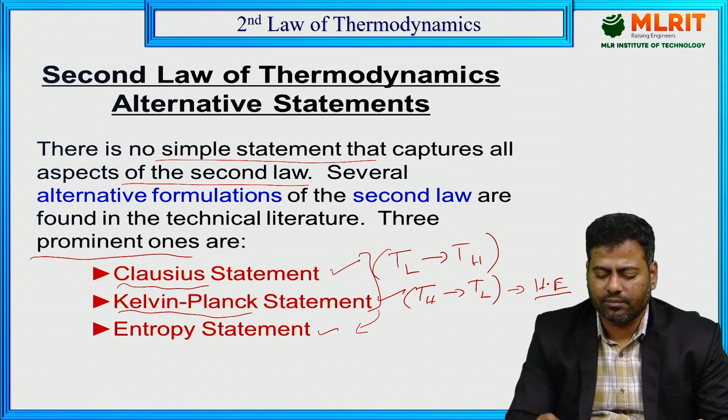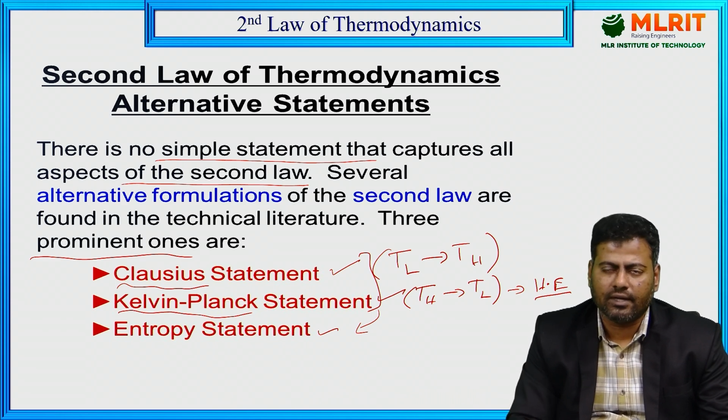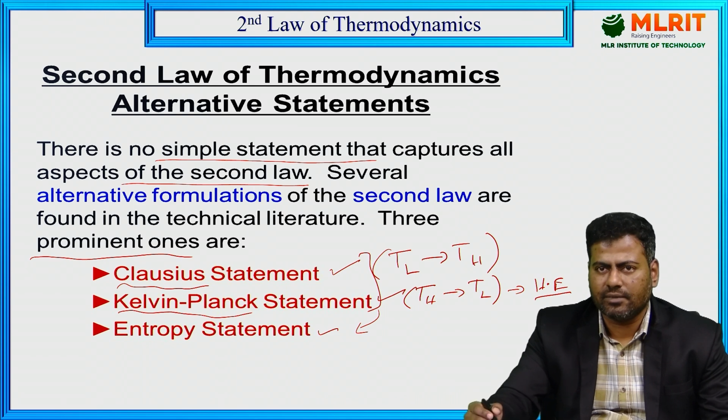So that is the primary one. That is very easy to understand actually. And what is the next one? The Clausius statement. In actual cases, we can transfer the heat energy from a lower body to a higher body also, if you are supplying work input to the system. The best example is the refrigerator,